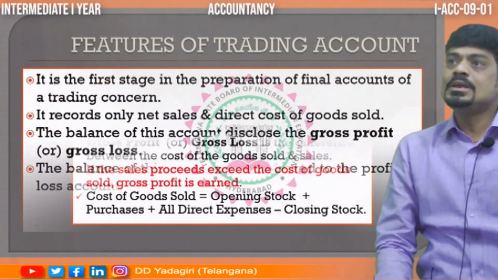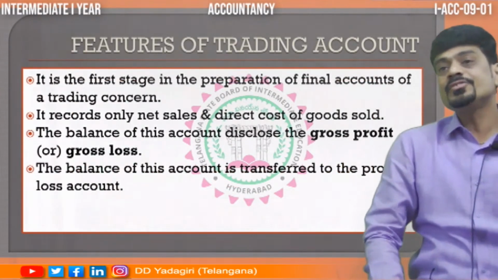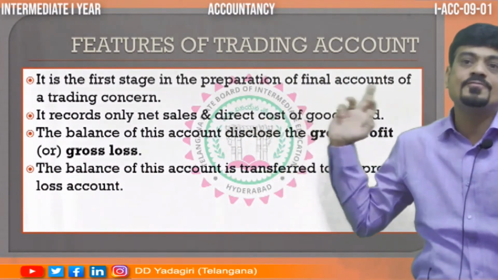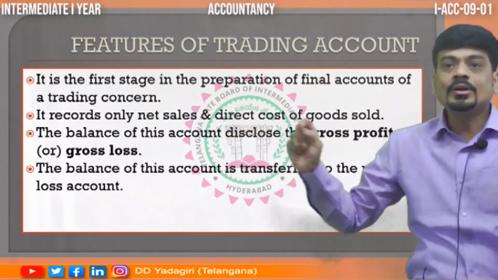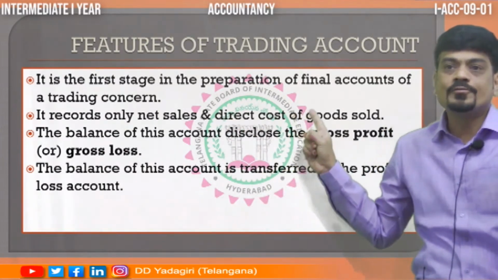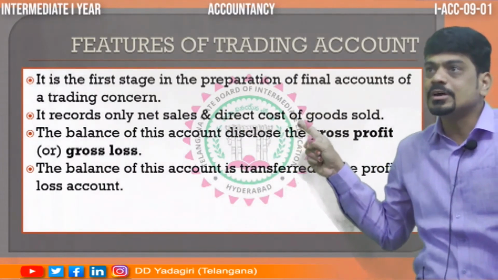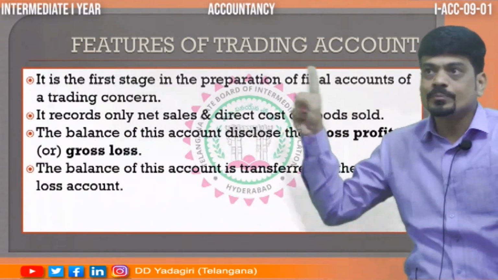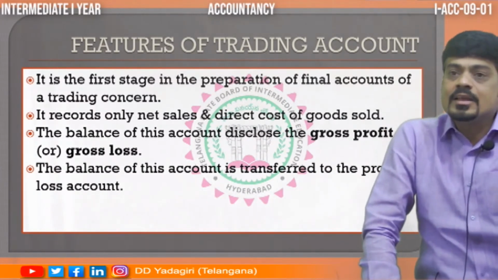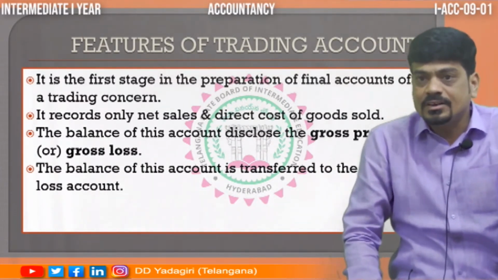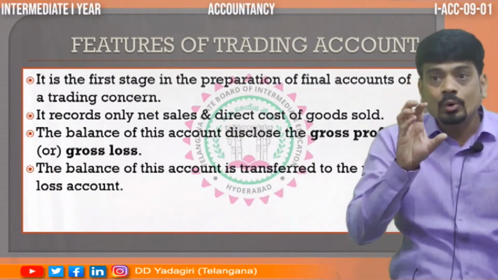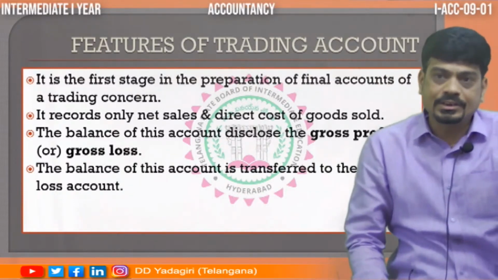Now, what are the various features of trading account? As I told you, it is the first stage in preparation of final accounts. Then, what do we record here? Here we record only the net sales and the cost of goods sold. As I explained the term and the meaning of cost of goods sold. Then comes net sales. As I told you, net purchases are nothing but purchases minus purchase return. In the similar manner, net sales are nothing but the total sales minus sales return.